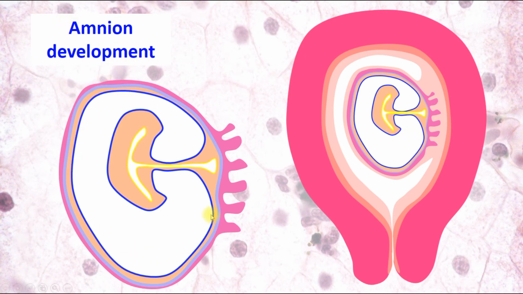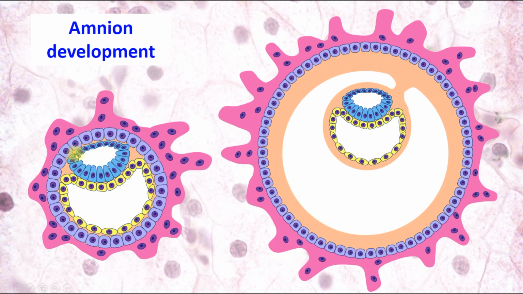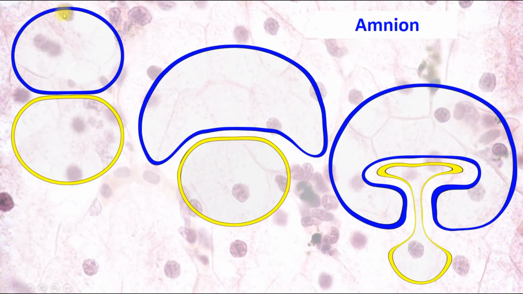And let's look at the amnion development, how this amnion will appear. Here we can see two vesicles, the amniotic vesicle and the yolk sac, which we already know. Here we can find them also, the amniotic vesicle and its yolk sac. The amniotic vesicle grows faster than the yolk sac, and it surrounds it from the lateral sides. And the yolk sac goes inside, and its body fold will be the umbilical cord, and it will be the body of the embryo.